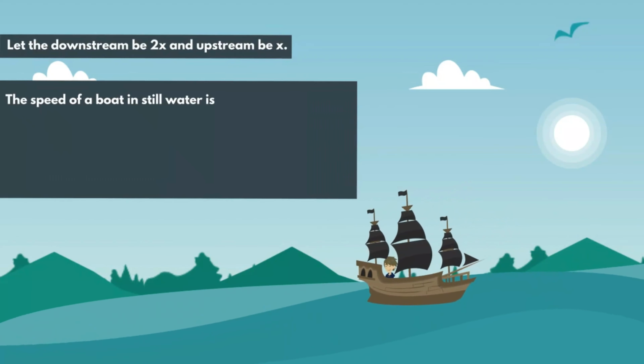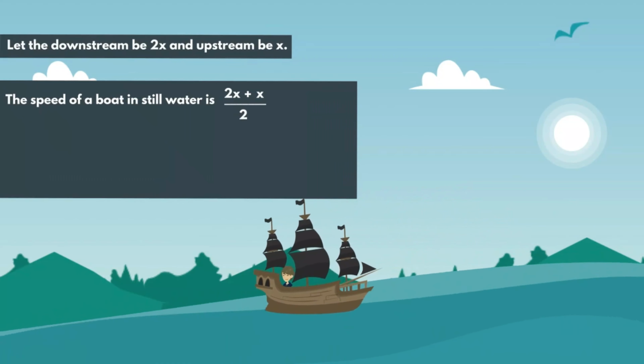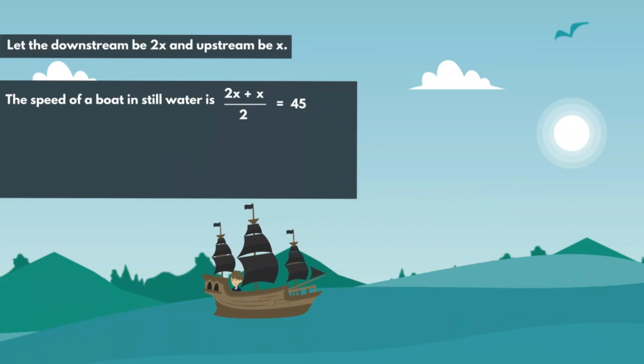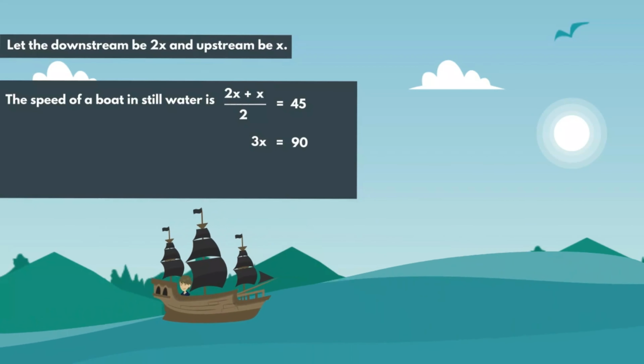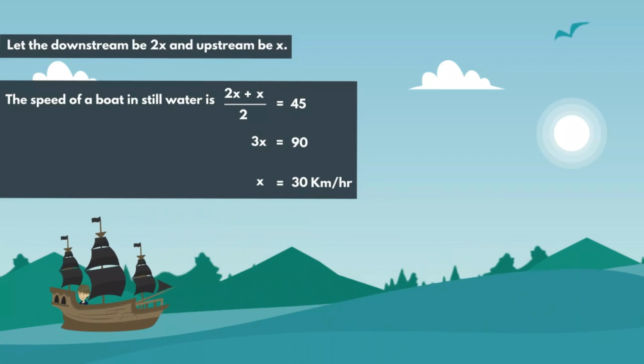So the speed of a boat in still water is (2x plus x) divided by 2. That is equal to 45. That is 3x is equal to 90 and x is equal to 30 kilometers per hour.